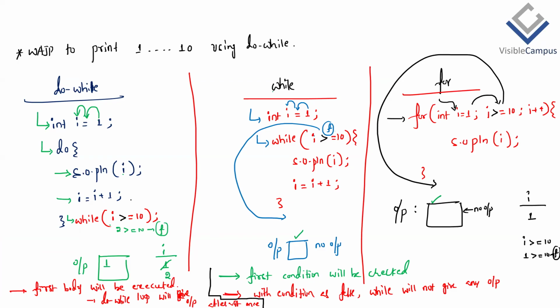Am I clear with this syntax? Yes or no? Just to understand this syntax better, let us practice two to three things. In a real-time scenario, wherever the situation comes where you need to execute the body at least once, then go for the do while loop. But to have syntax practice, let us quickly write two things.